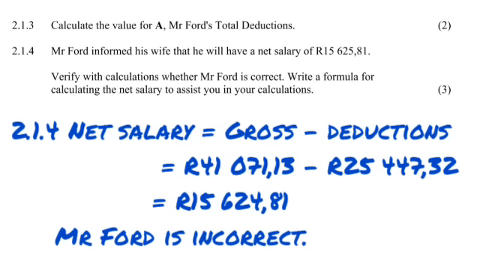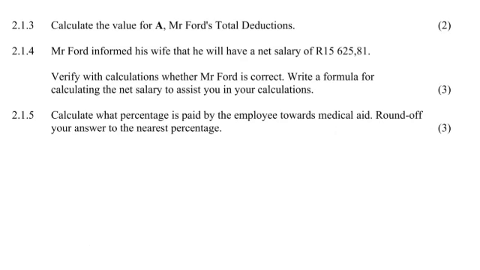Why? Because he said 15,625. He didn't say it's going to be around. If he had said it's going to be around, we would have said Mr. Ford is correct. But he said his net salary will be. So that makes him incorrect because he's wrong by 1 unit.